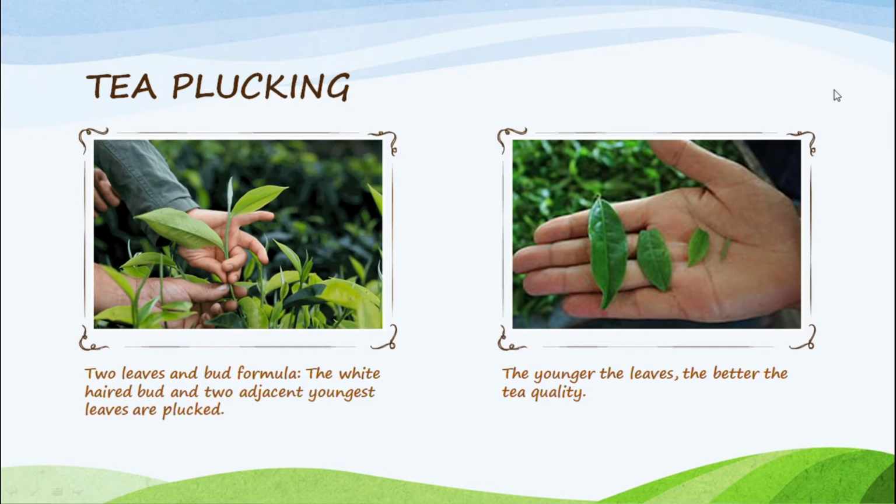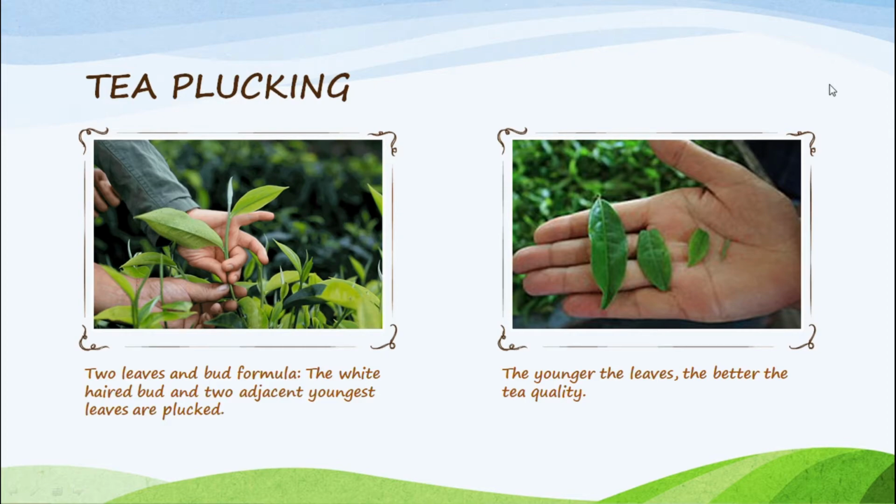Next, tea plucking. Tea plucking is one of the most important steps of this process. The quality of tea depends on tea plucking. It has a formula: two leaves and a bud formula. The white-haired bud and two adjacent youngest leaves are plucked, but sometimes the bud and three leaves are taken, giving a higher yield and a poorer quality product.